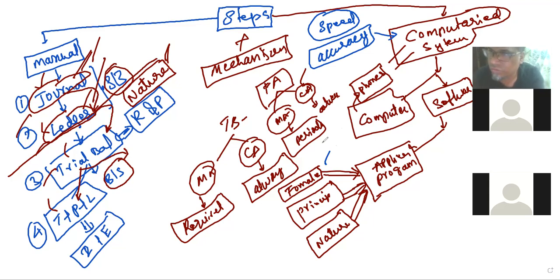No. If there are no principles, no concepts of debit and credit, will we call it accounting software? No. So it should be already defined. You just need to learn how to use it.